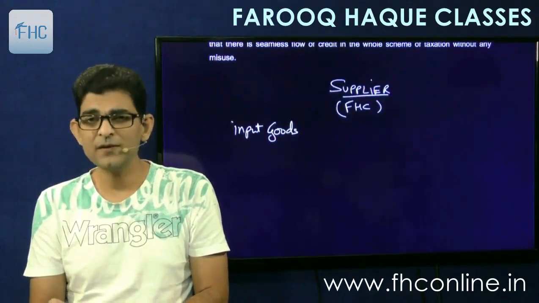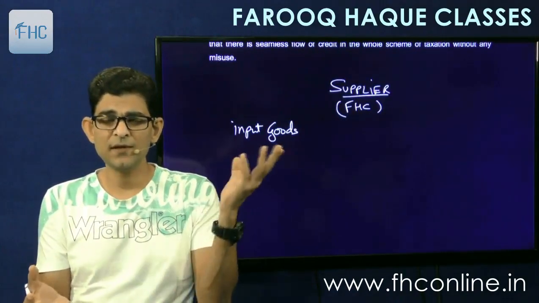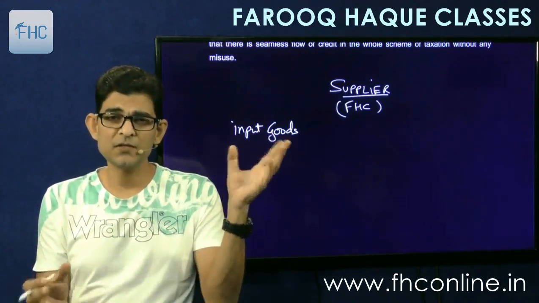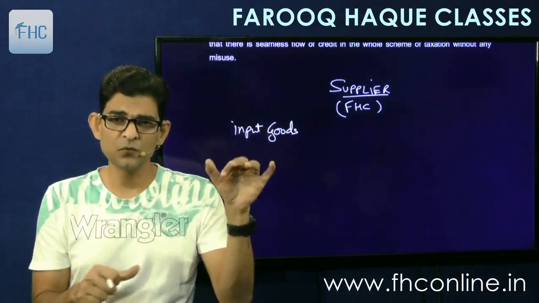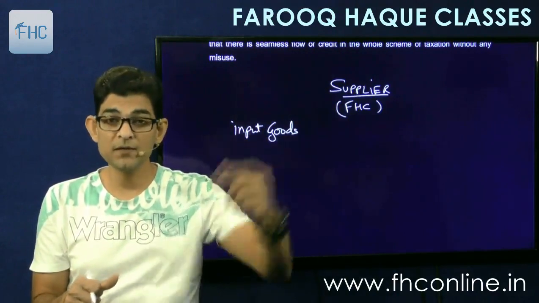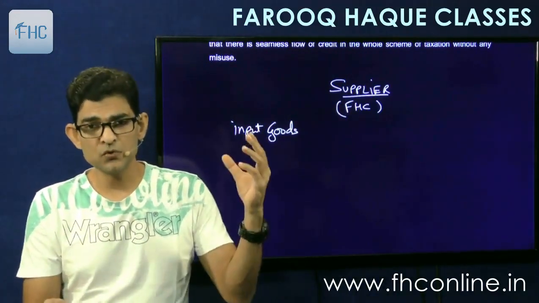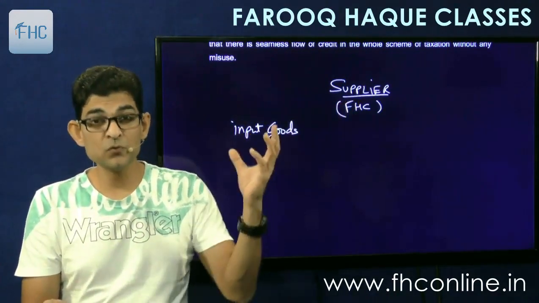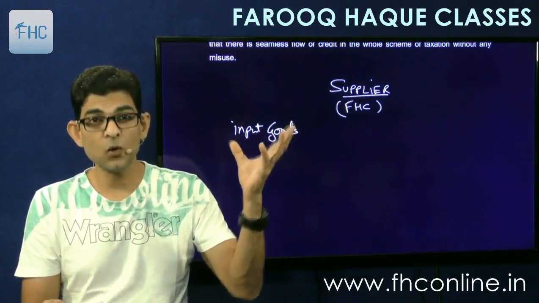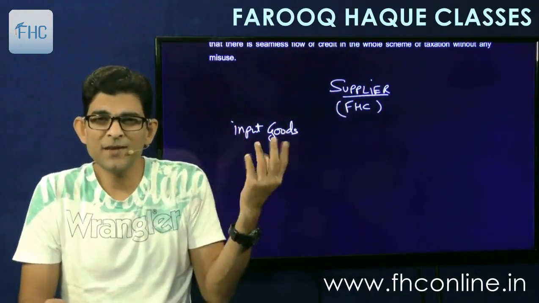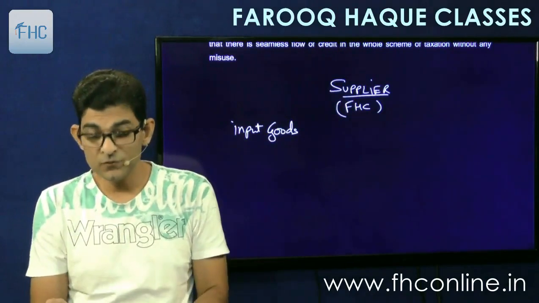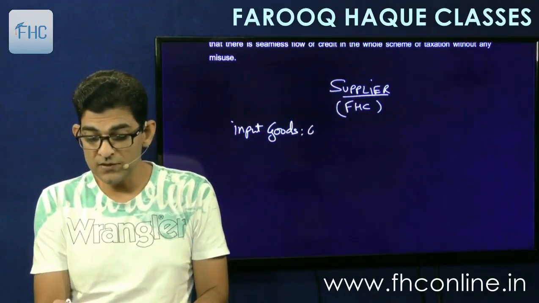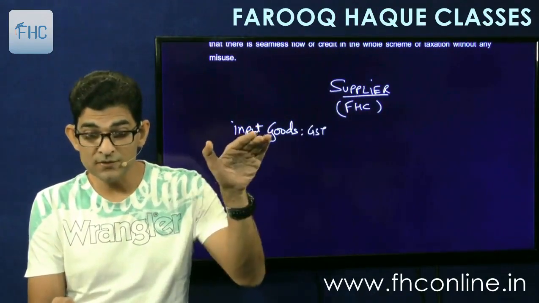For a service provider it can be something like the stationery that I purchase, the notes that I purchase, and so on, which I then supply to you along with my service. For a manufacturer, input goods will have a huge worth, raw materials. For a service provider there can be some inputs. So there are input goods on which there is GST paid at the time of purchase.